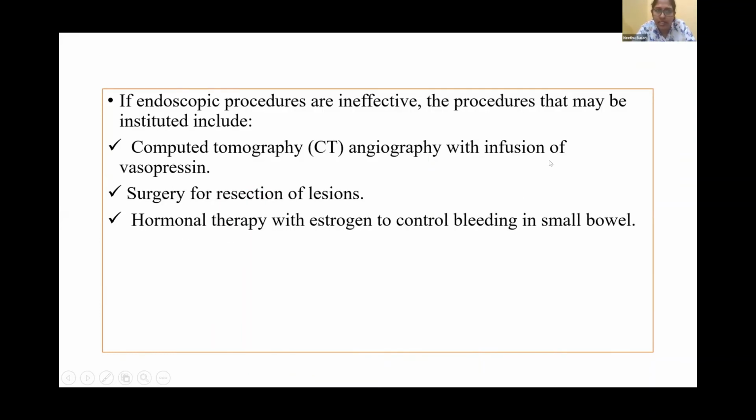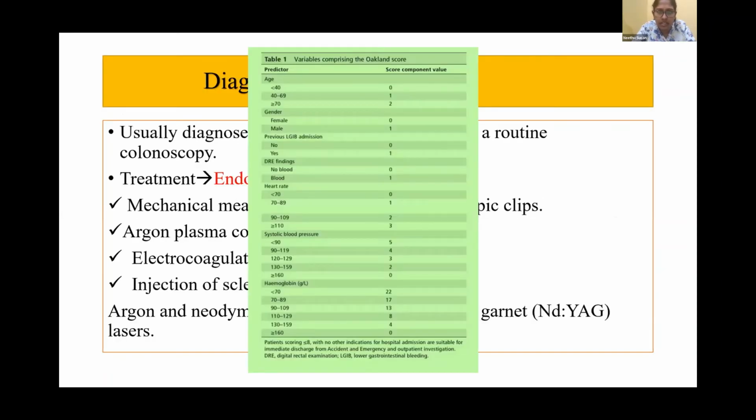If endoscopic procedures are ineffective, the procedures that may be instituted are angiography with infusion of vasopressin, or surgery for resection of these lesions, or hormonal therapy with estrogen to control bleeding in the small bowel.